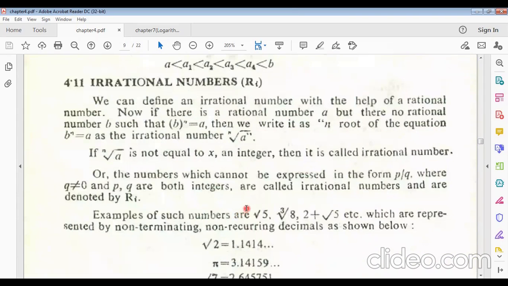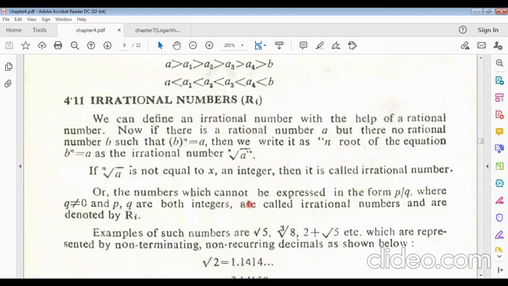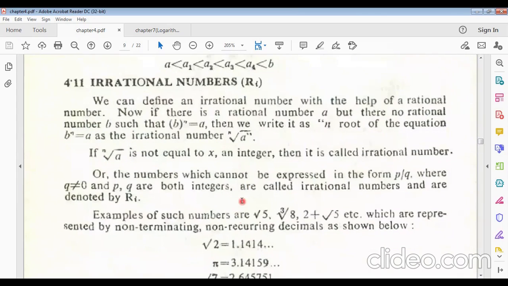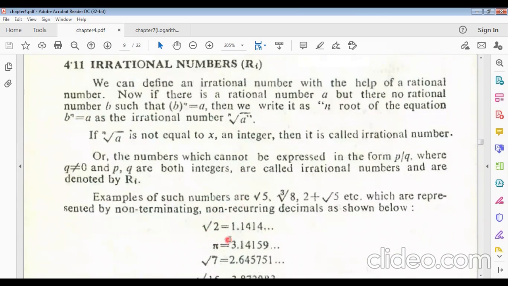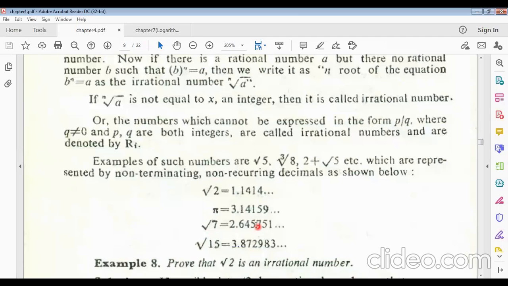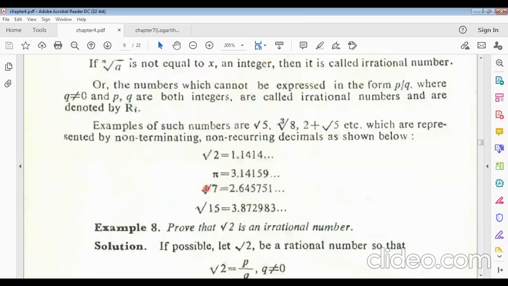Now, what is an irrational number? You must know. A number which cannot be represented as p by q is called an irrational number. Suppose root 2 is an irrational number, and pi is also an irrational number, root 7 is also an irrational number, because it cannot be represented as p by q. That means fraction types, rational types. So this is why it is an irrational number, and after the decimal point, the digits can never finish. It is an infinite series. This is why it is an irrational number.